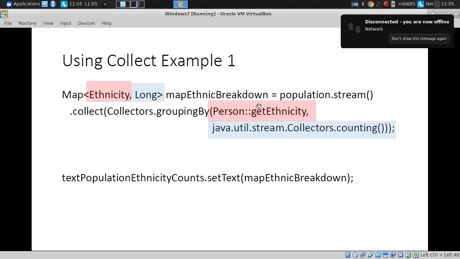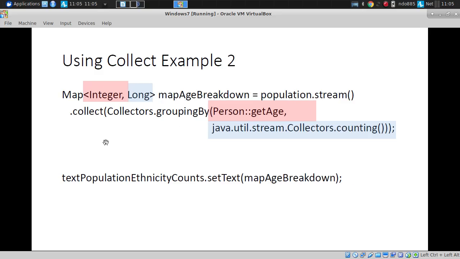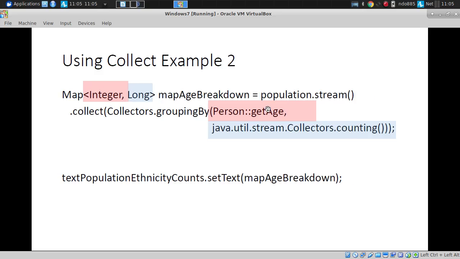So for example, here we could have a collection that is rendered as a stream, and then here we group it by one criteria, and for each of those groups we apply a count. So we get a count back, okay, of those who are of a certain ethnicity or of a certain age here. So this allows us to go through a collection, group it, and for each group apply this.